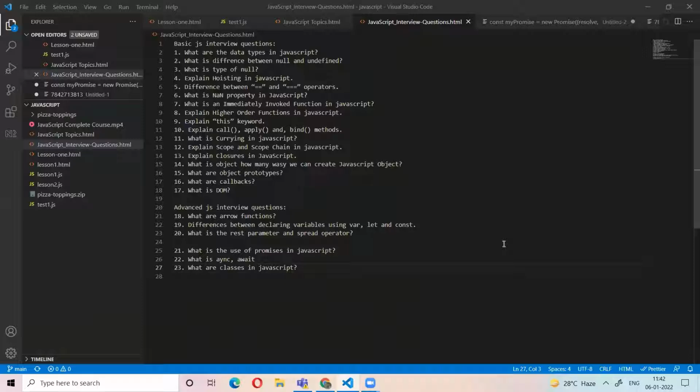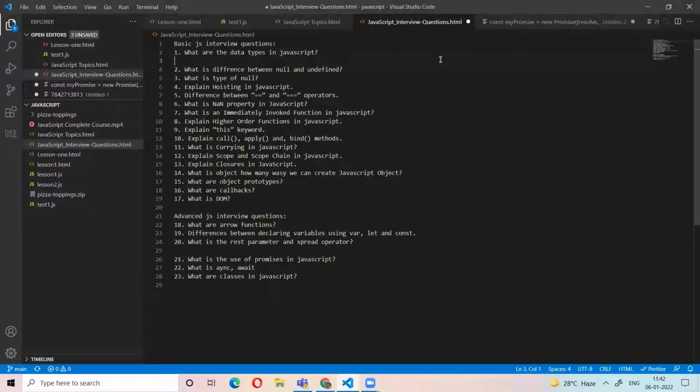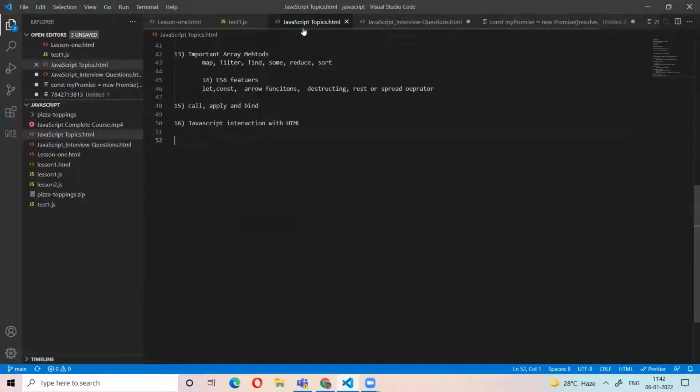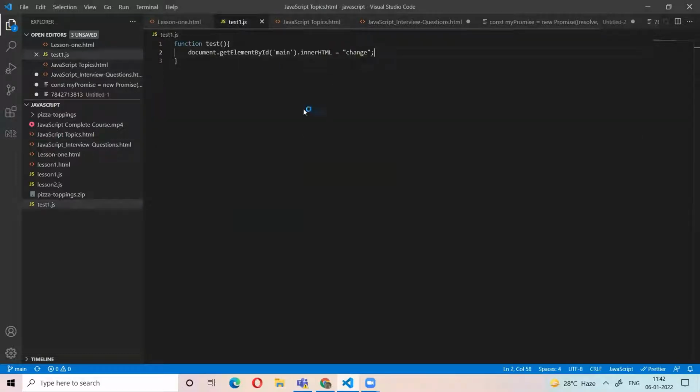These are the 23 most recently asked JavaScript questions. Let me explain them one by one. First, what are the data types in JavaScript? The data types in JavaScript are of two types: primitive and non-primitive.